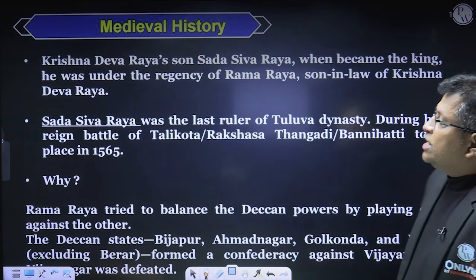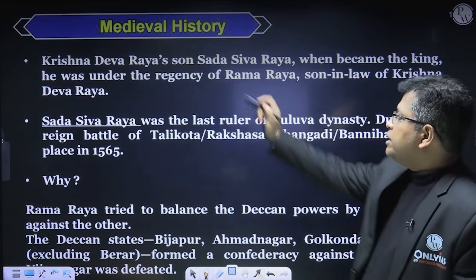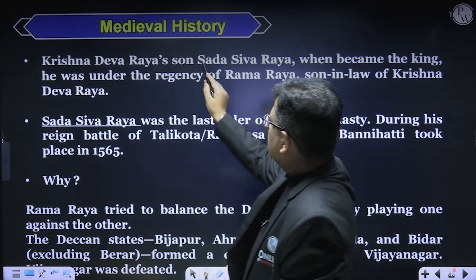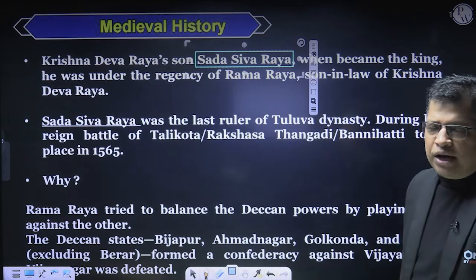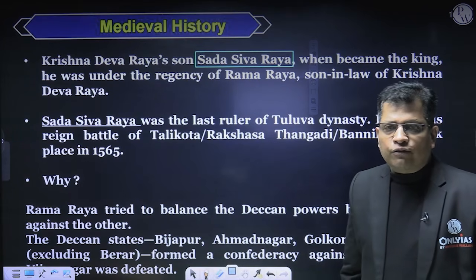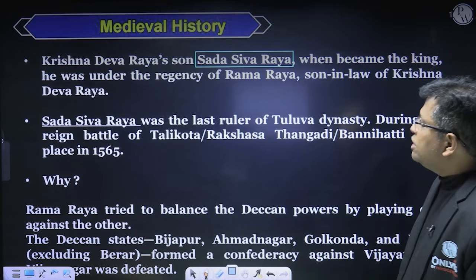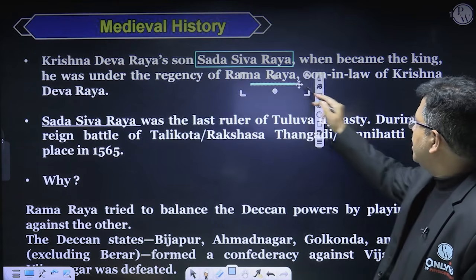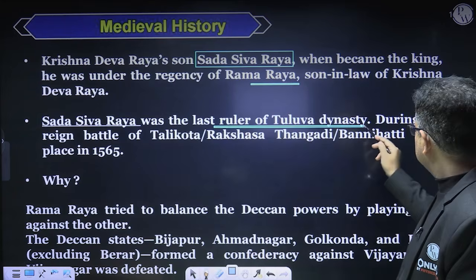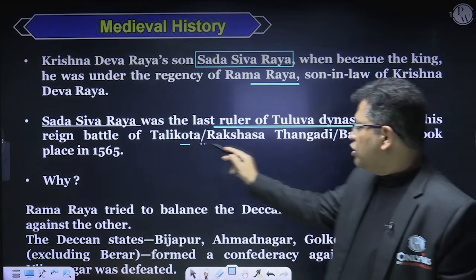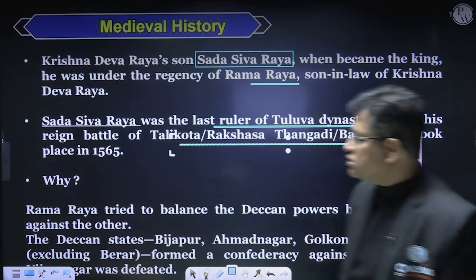Now, after Achyuta Devraya, one of Krishnadevaraya's sons became the ruler of Vijayanagar, and his name was Sadasiva Raya. But again, he was a minor, so he was under the regency of his brother-in-law, or the son-in-law of Krishnadevaraya, whose name was Ramaraya. Sadasiva Raya was the last ruler of the Tuluva dynasty. During his reign, the Battle of Talikota, or Rakshasa-Tangadi, was fought. It is also known as the Battle of Banihatti, in 1565.